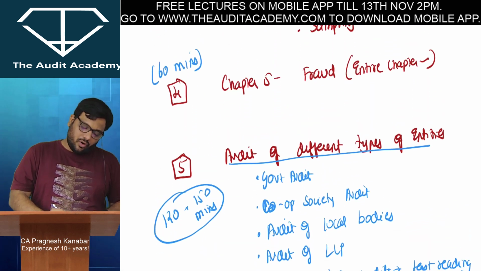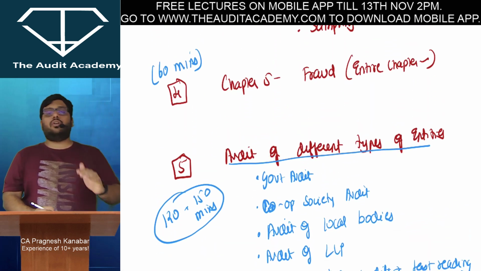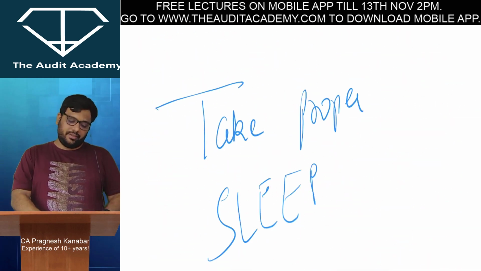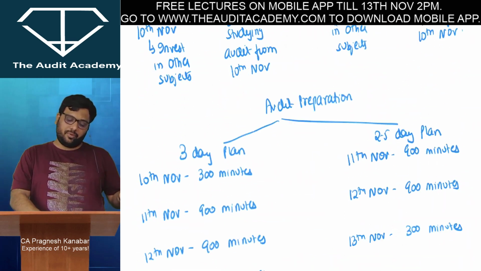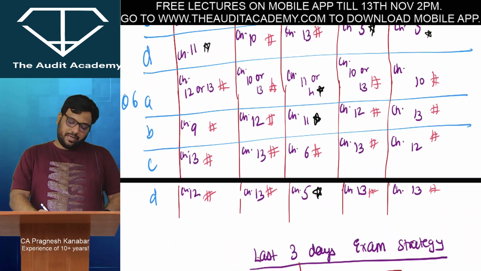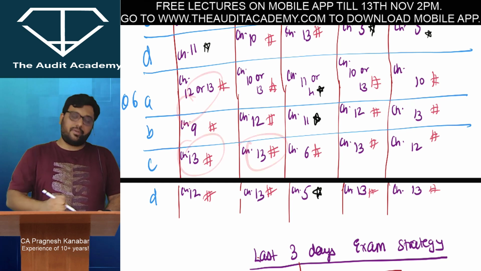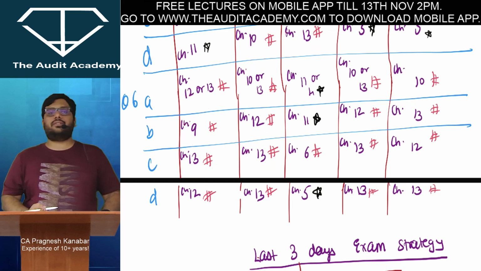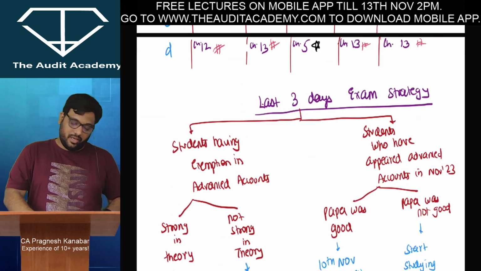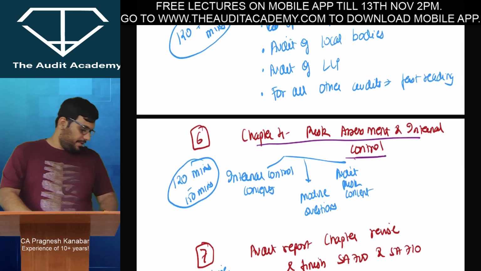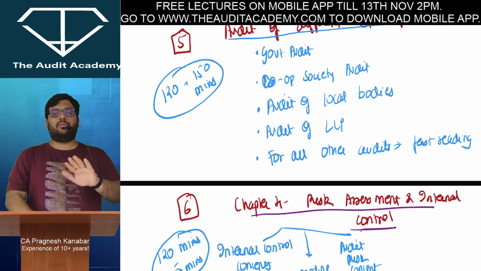Now audit of different types of entities, normally not touched by the students properly और बहुत struggle करते बच्चे. If you look at my paper analysis, it's a very easy chapter पर बच्चे पहुँचते नहीं है वहाँ तक. If you look at my paper analysis, you see in the last couple of questions you will find that chapter 13 audit of different types of entities. So we can't miss out here, but we can't cover everything on the day of exams also, correct? Then in that case आप एक काम कर लीजिए, government audit, very important, do it properly.